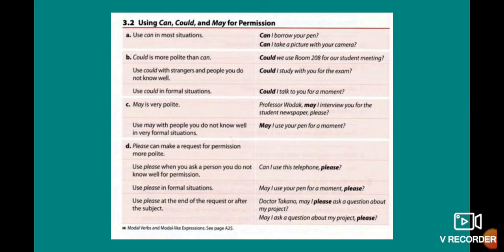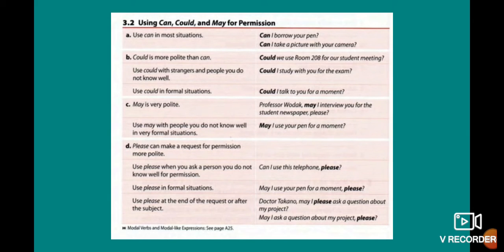Please can make a request for permission more polite. Use please when you ask a person you don't know well for permission. Can I use the telephone, please? Use please in formal situations. May I use your pen for a moment, please? And use please at the end of the request or after the subject. Dr. Takano, may I please ask a question about my project? If you see in that sentence, please is used after the subject.